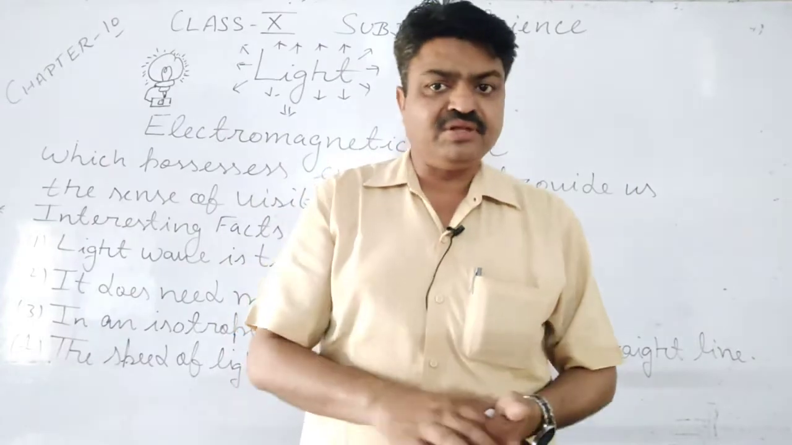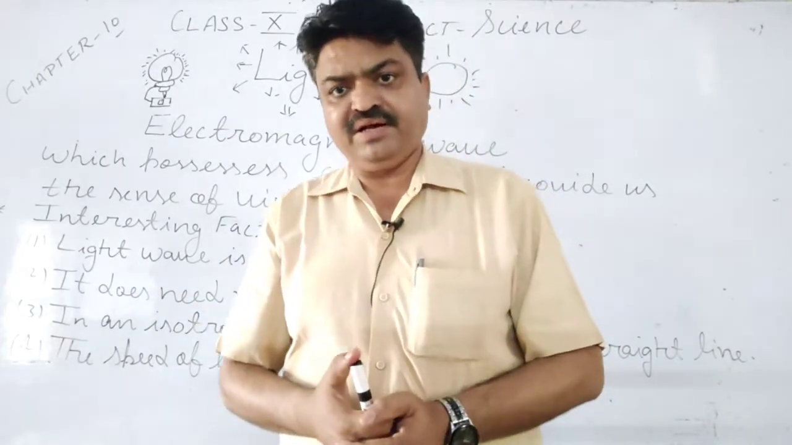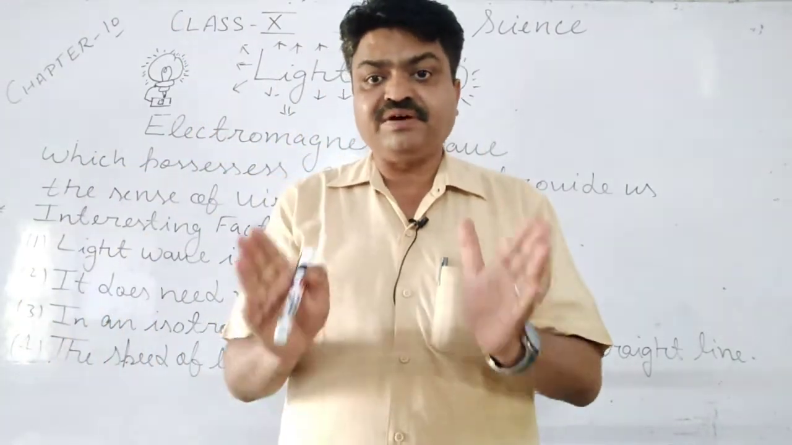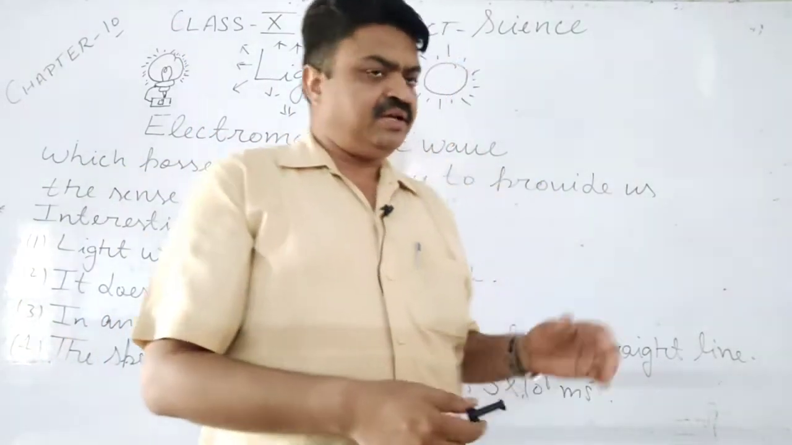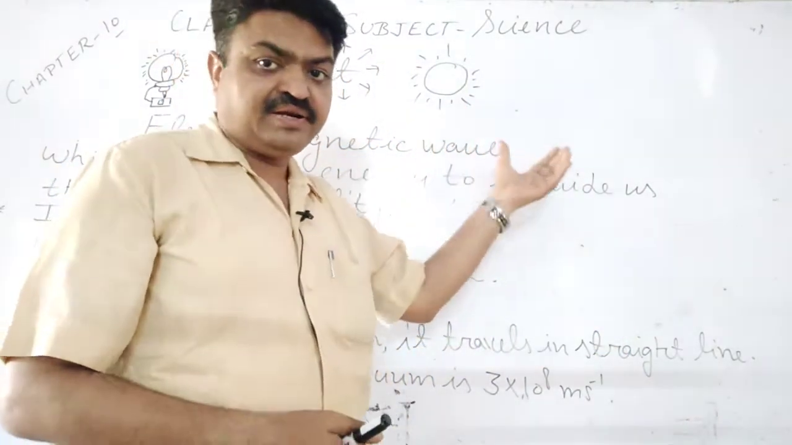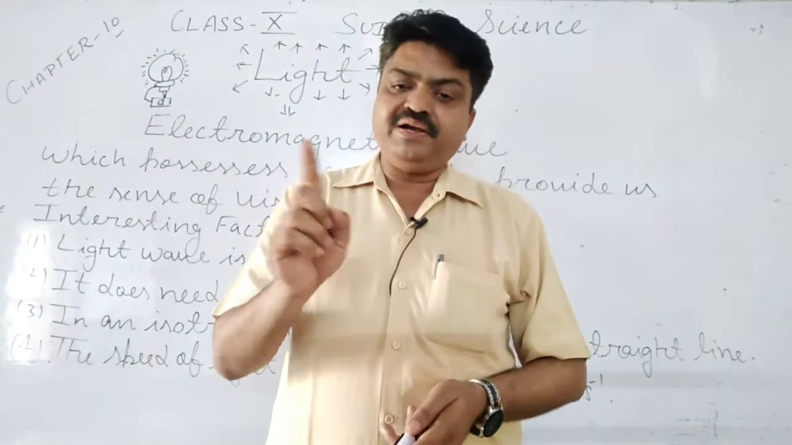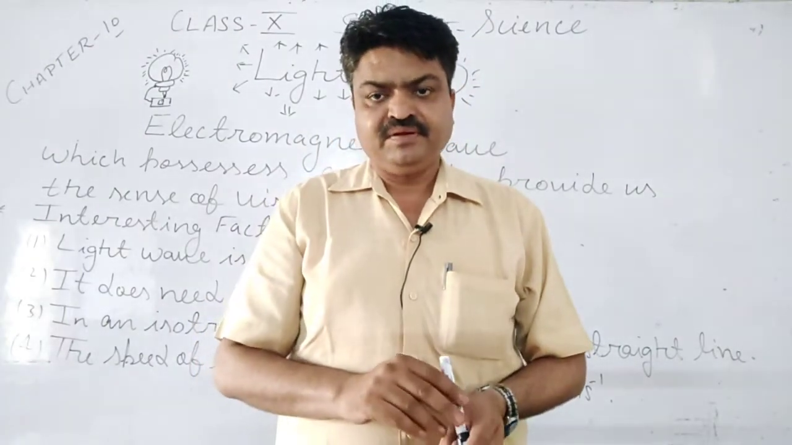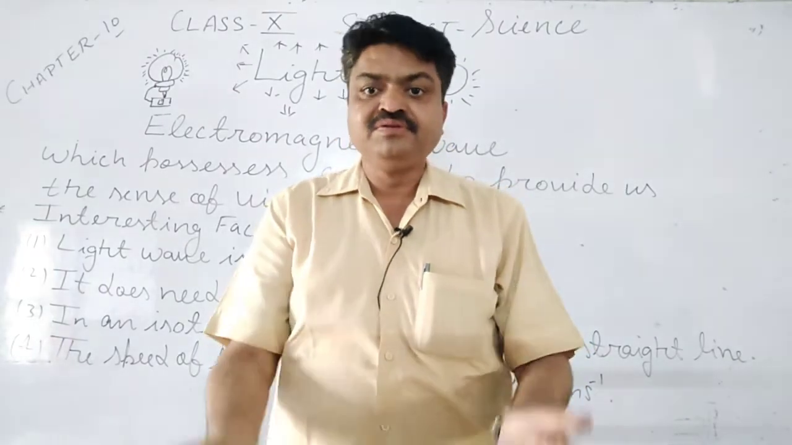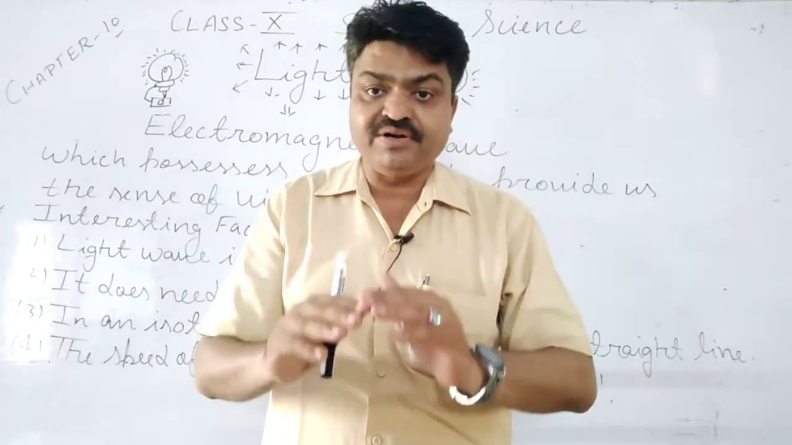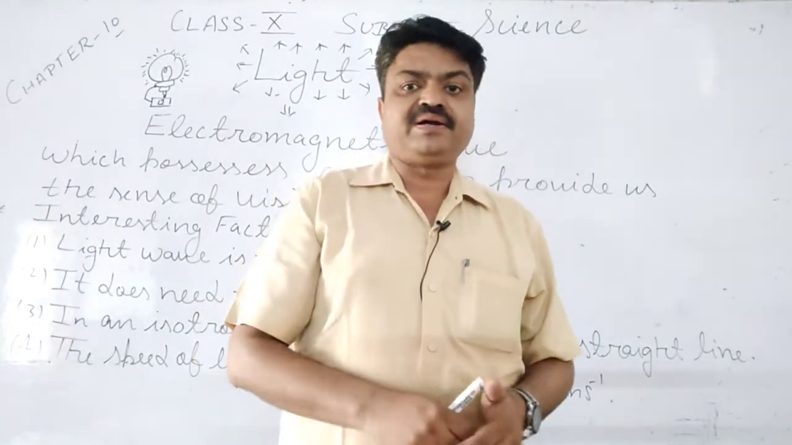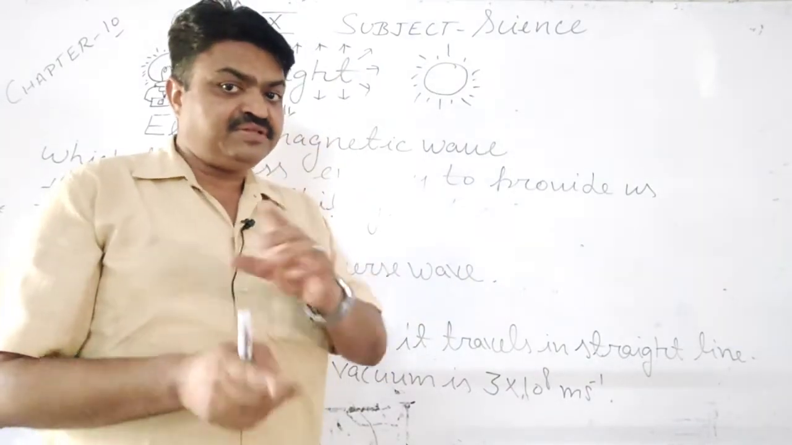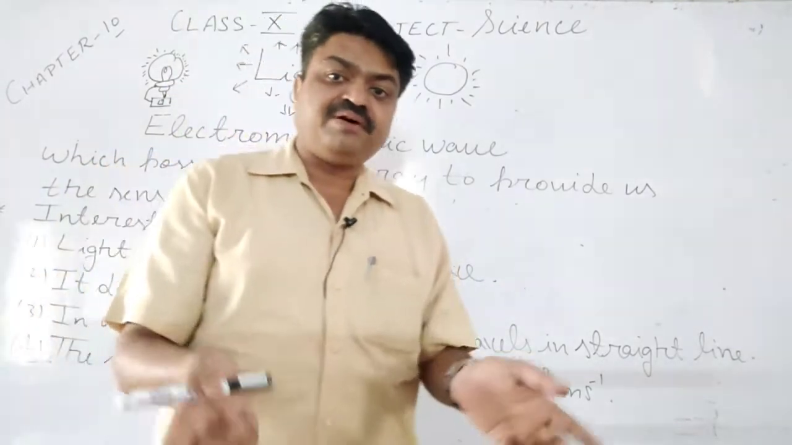Now we come to the important characteristics of light. What is the natural color of light, student? It has the white color. But the white color is the band of 7 different colors. Light is the band of 7 different colors, and those 7 different colors make the white color of the light.